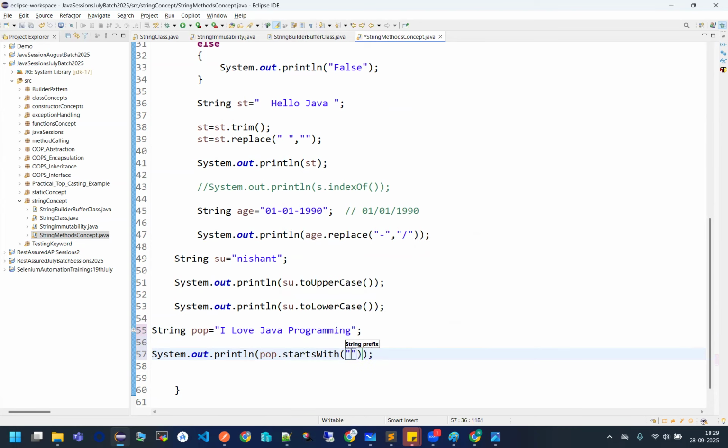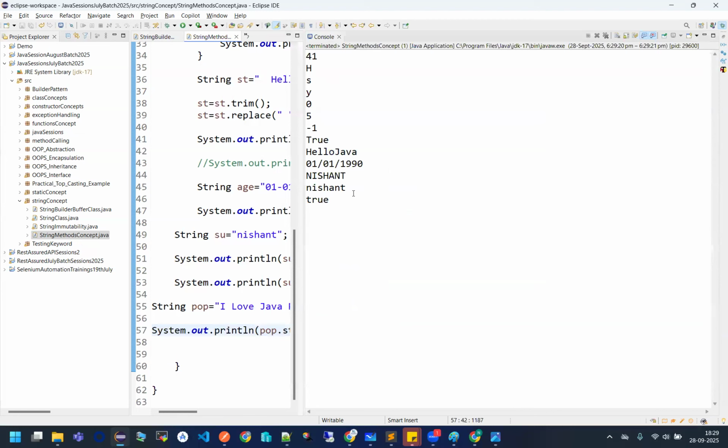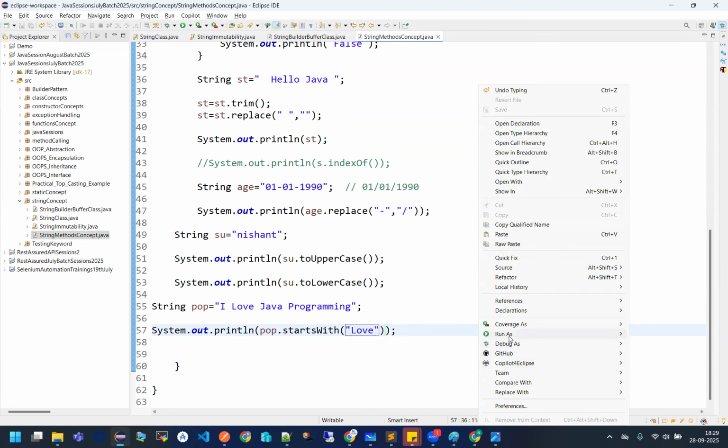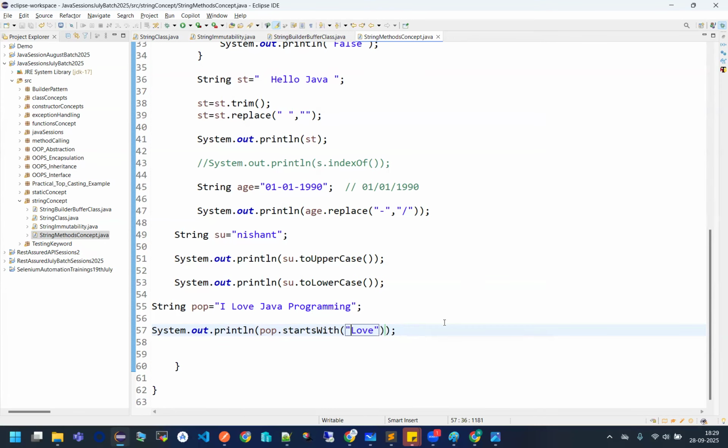So if you want to check whether your string starts with "I love" or not, you can just check it here. See what I'll be getting. True. Yes. But now, if I remove this "I" and check whether my string starts with "love" or not, see, it's false. So in this way, you can use your startsWith method.